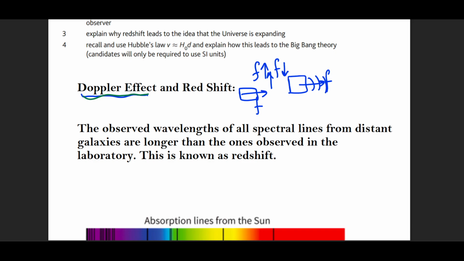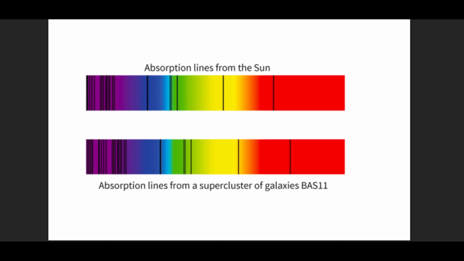Now from this Doppler effect, we move towards redshift. What is redshift? Basically, we look at the absorption spectrum from our own sun, which is the closest cosmic object that we have, which is emitting radiation, emitting light. These wavelengths are missing. This is the characteristic of our sun, right? Now, when we look at another sun or another star from another galaxy, we should get the same response. This is the basic idea. We should get the same answer. We should get the same absorption spectrum.